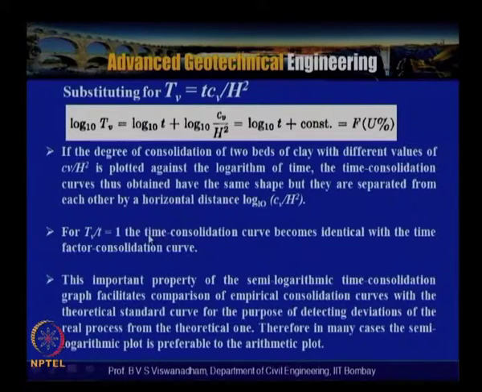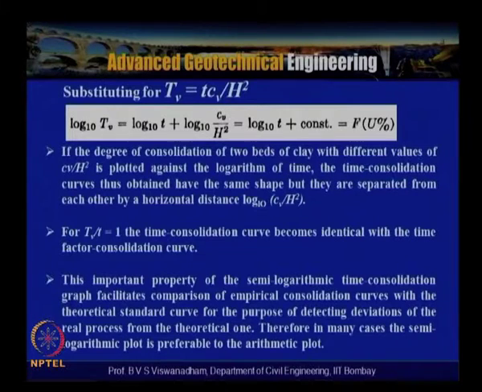That is the reason why we use this: for Cv by h square equal to 1, the time consolidation curve becomes identical with the time factor consolidation curve. This important property of the semi-logarithmic time consolidation graph facilitates the comparison of empirical consolidation curves with theoretical standard curves for the purpose of detecting deviations of the real process from the theoretical ones.